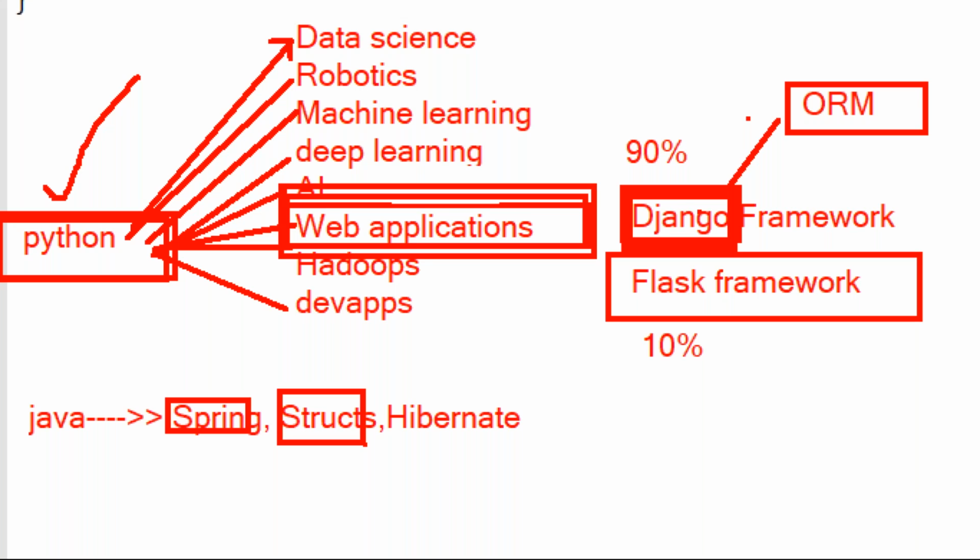So in Django we are not writing SQL queries. First of all, select star from table name, like this we are not writing. Django has one model concept, which you are going to get in the coming session. We are going to develop the models, and using the models we are going to communicate with MySQL.